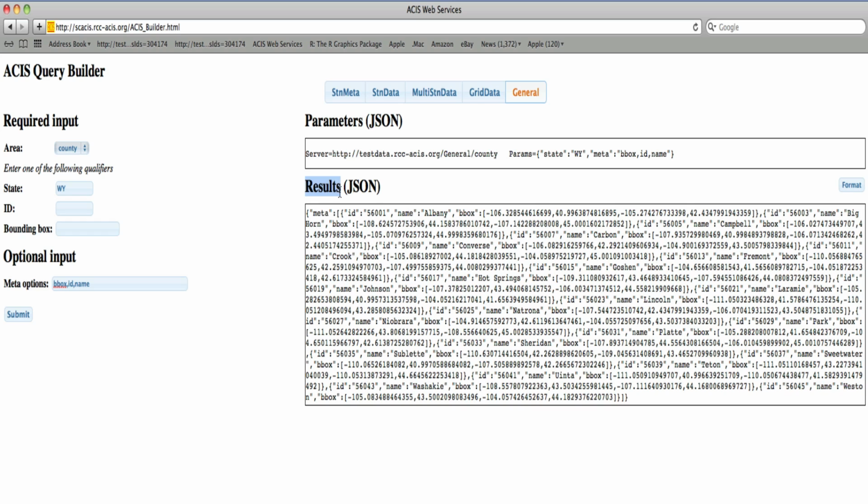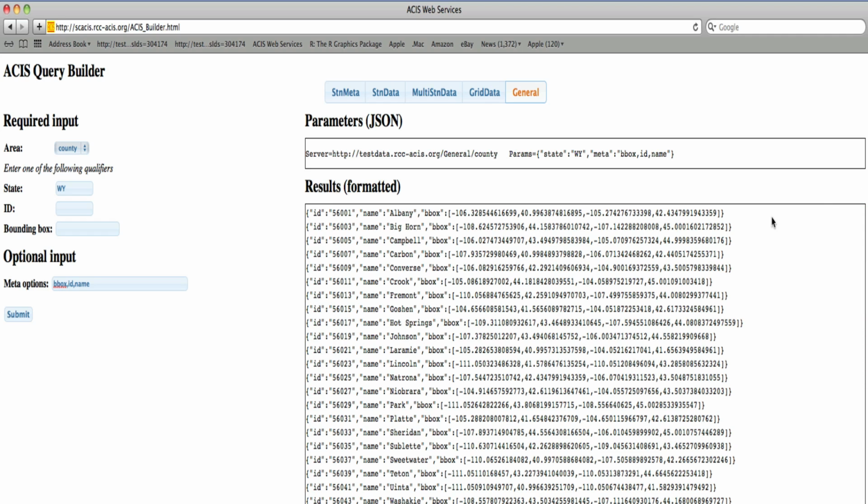The results object again contains a single name value pair, meta being the name, and a long array of objects specifying the counties in Wyoming. When we hit Format, we can see these more clearly, and we see that each object in the meta array contains the county's name, the coordinates of a box, which encompass the county, and its 5-digit FIPS ID.